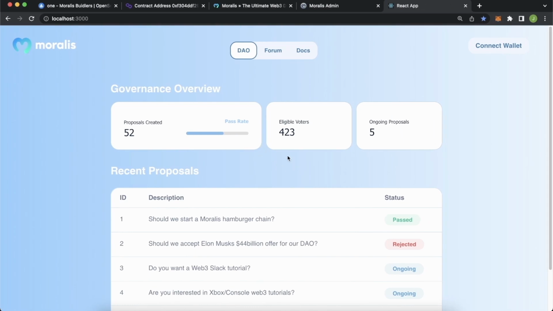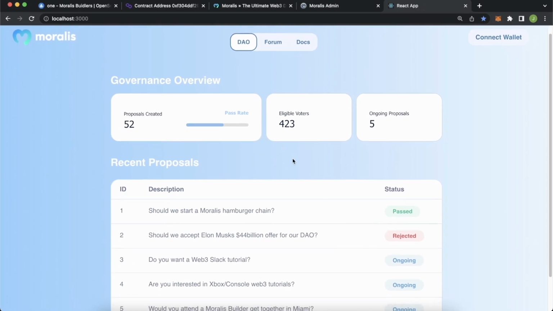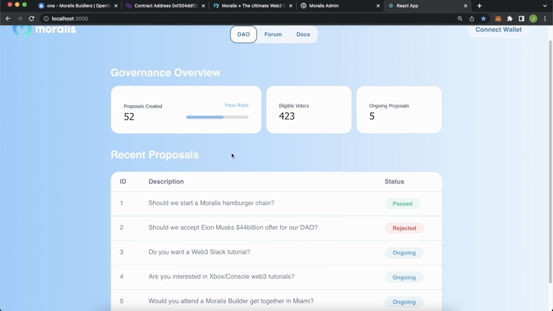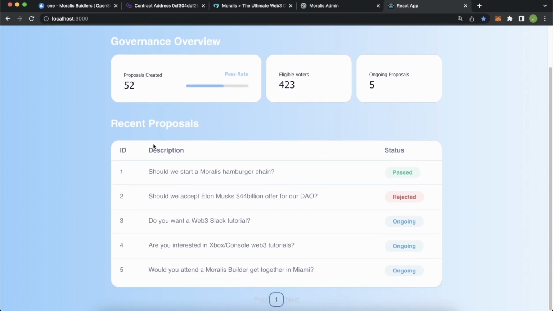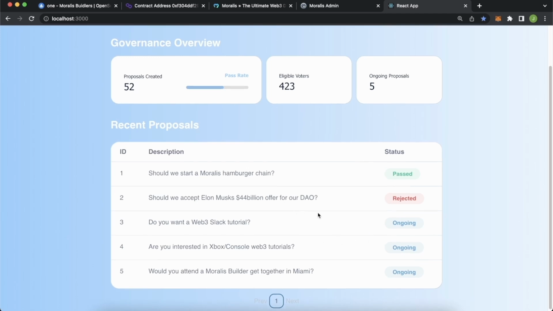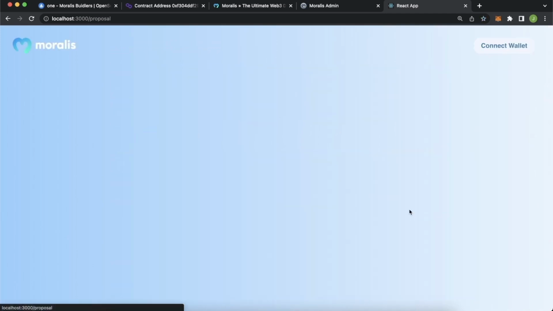And wouldn't you guess it, our page is looking so beautiful. We have the governance overview, and then we have the most recent proposals. We have 5 proposals over here. Should we start a Moralis hamburger chain? Should we accept Elon Musk's 44 billion offer for our DAO? Of course, no. Our DAO is way stronger than $44 billion. And then we have 3 ongoing proposals over here. And then if you press the rejected over here, this takes us to the proposals route, which will help us when we go ahead and start creating this proposal page.